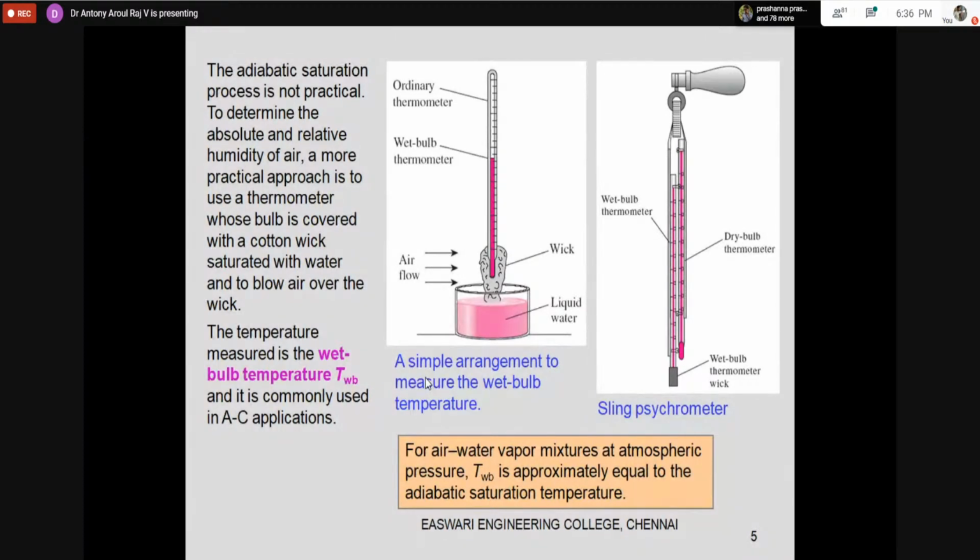For the wet bulb temperature, first we need to know why they started using it. The wet bulb temperature was used in olden days because we didn't have electronic instruments like what we have today for measuring humidity.